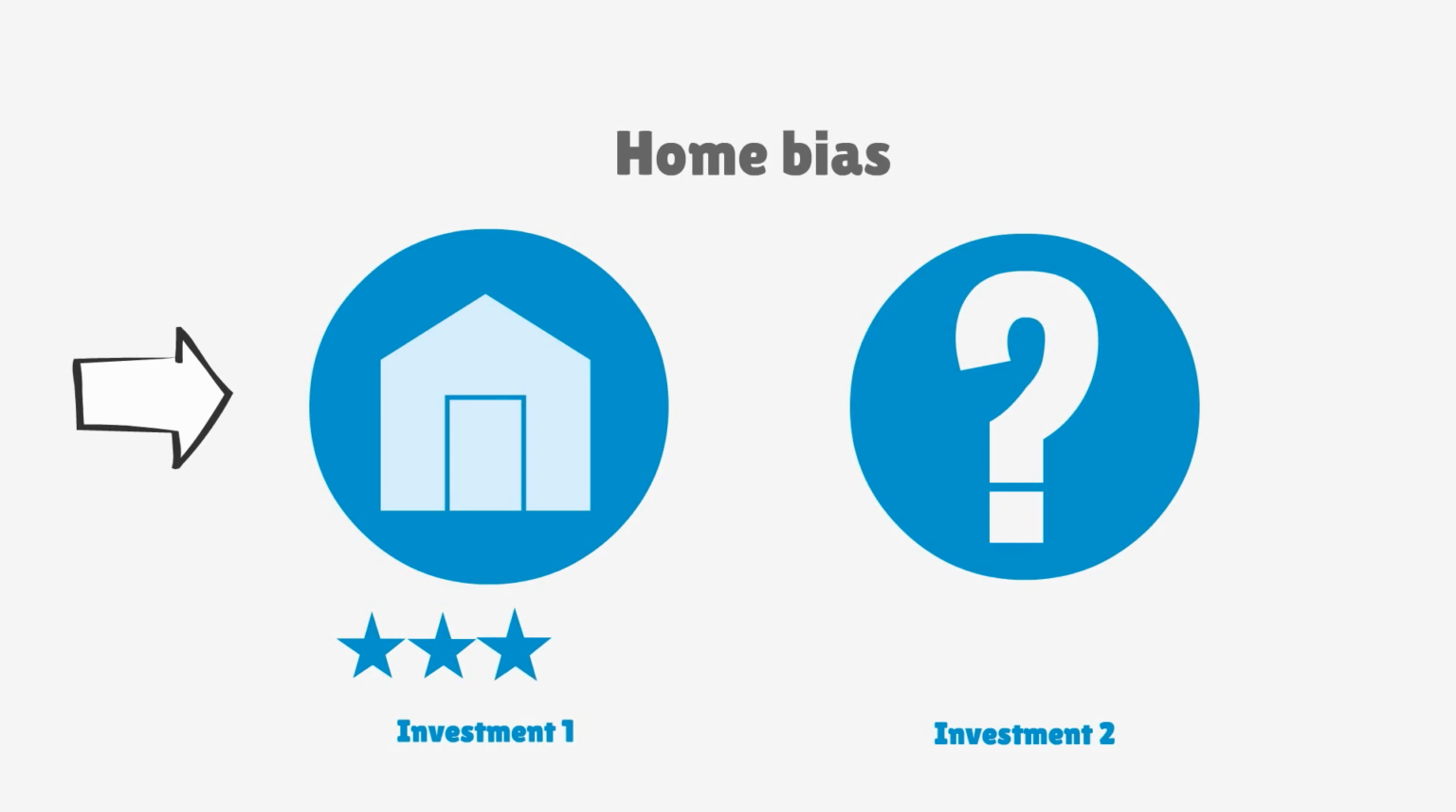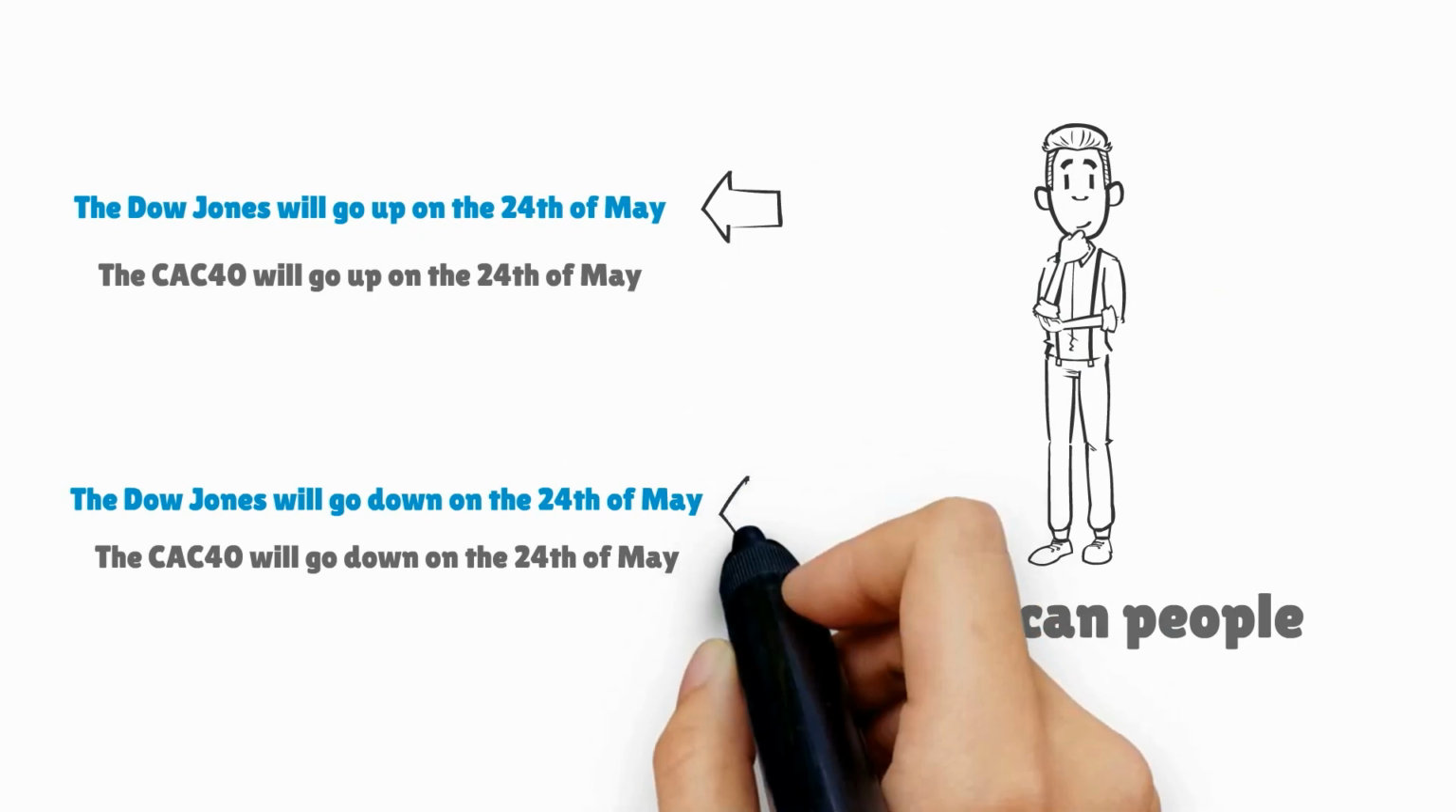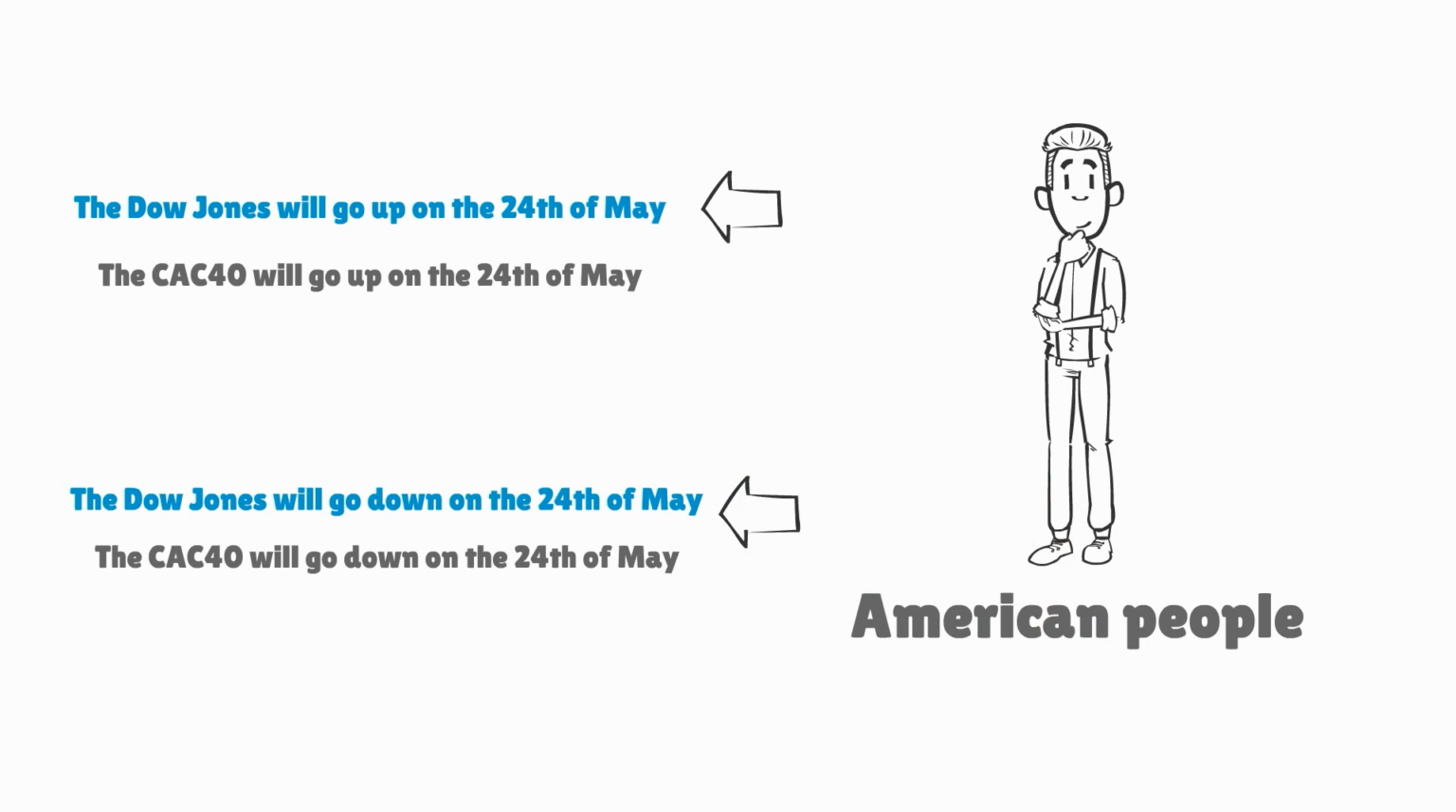Uncertainty aversion highly impacts our investment. Even if rated lower, people prefer an investment at home than overseas. This is home bias. If you ask American people to bet on the rise of the Dow Jones or French stock index on the 24th of May, they will choose to bet on the rise of the Dow Jones. But if you ask them to bet on the decrease of the Dow Jones or French stock index on the 24th of May, they will also bet on the decrease of the Dow Jones.